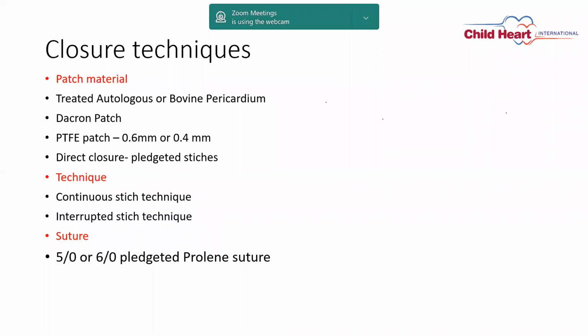Autologous pericardium is readily available and very cheap, but the chance of aneurysm for a large VSD is very high. So in small VSD, yes, autologous pericardium can be used, but not for the very large VSD. Second is Dacron patch. Dacron patch is very porous, and that is a disadvantage. So the chance of infective endocarditis is high, while it is a little cheaper material than the PTFE patch. So that is the advantage.